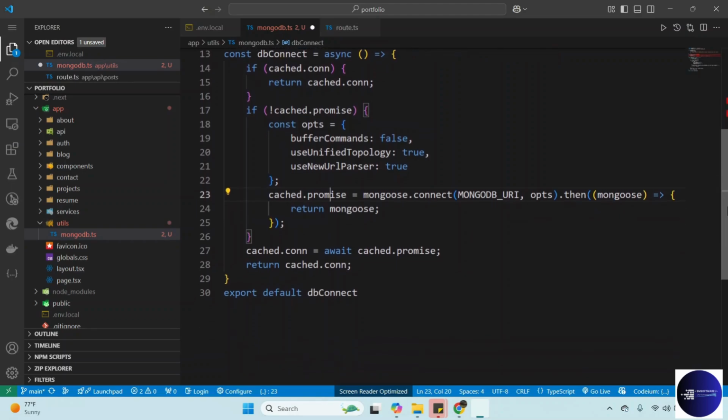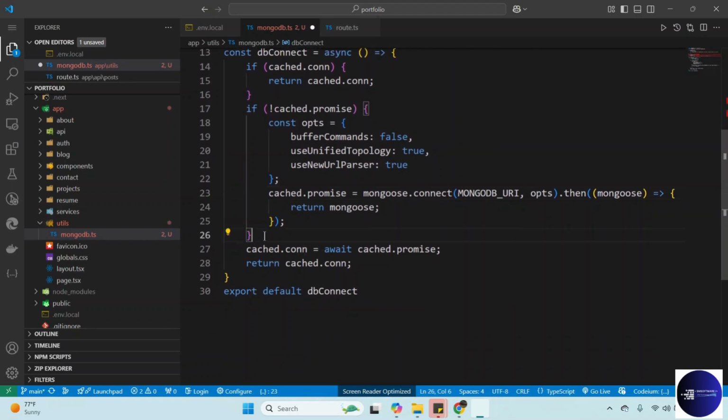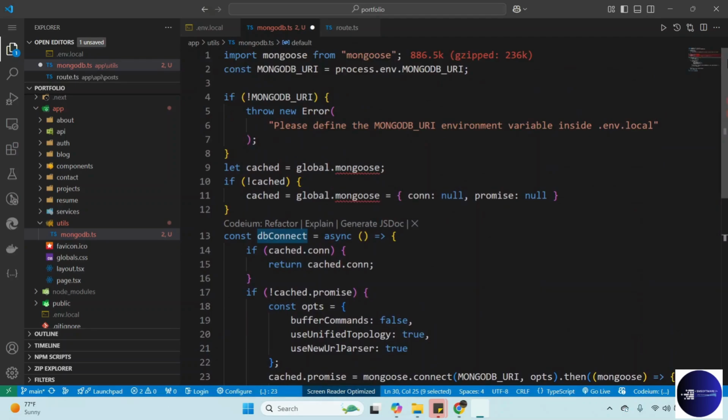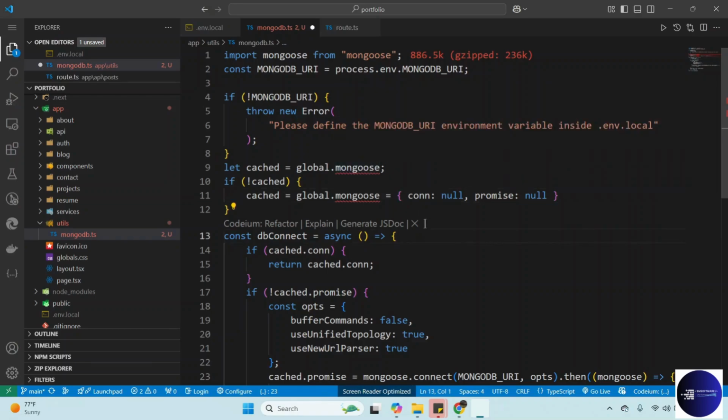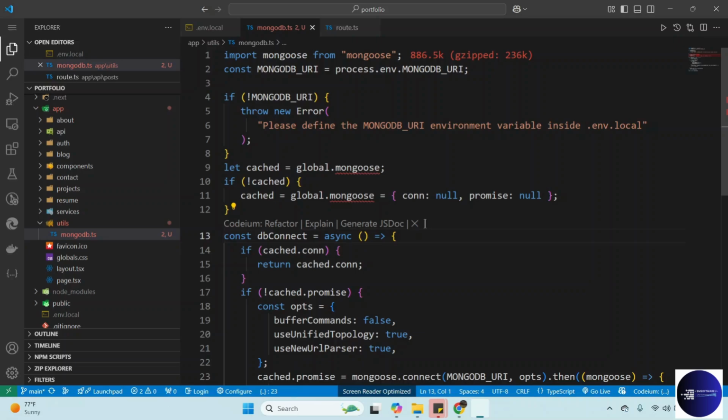So we take now our connection is equal to await, and then we just pass the promise. We return the cache.connection, and then we export the function. So that's it for this function. Since you are using TypeScript, you see this warning, but for now we can ignore it. So this is it for the setup function.